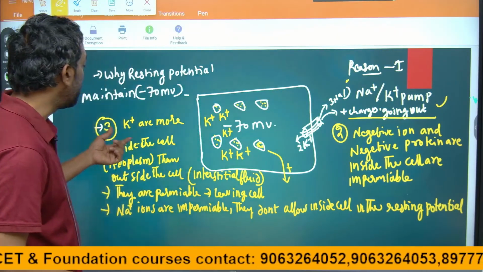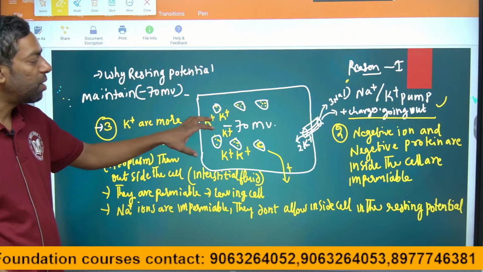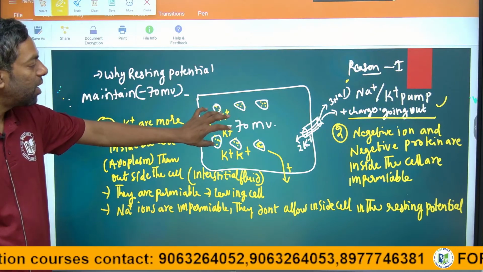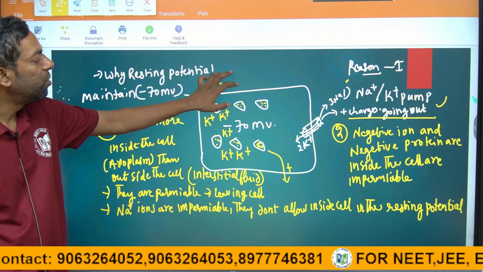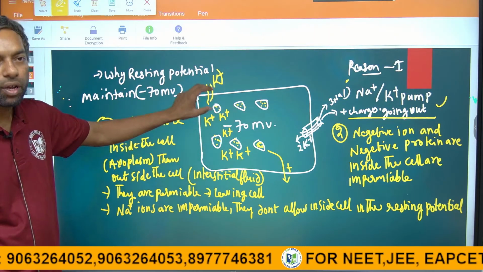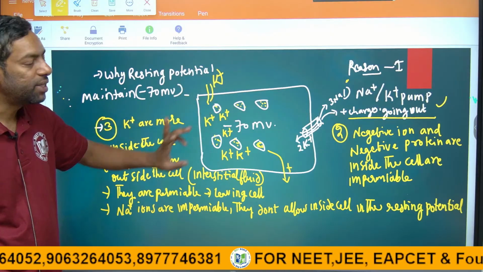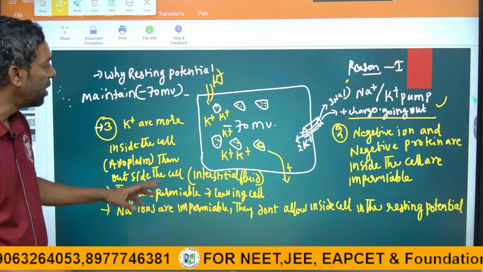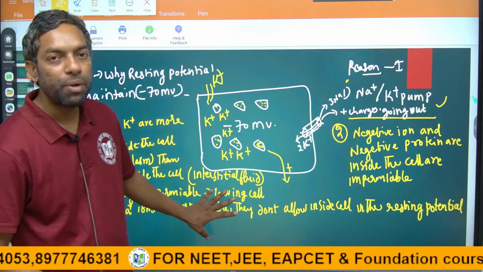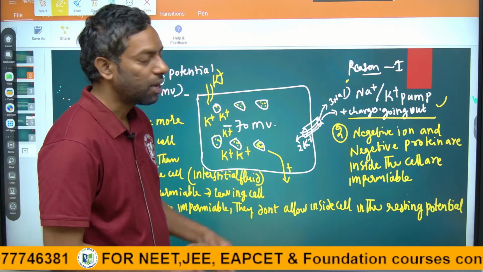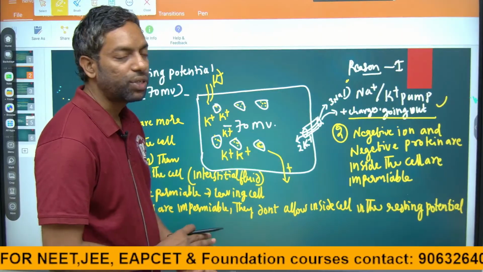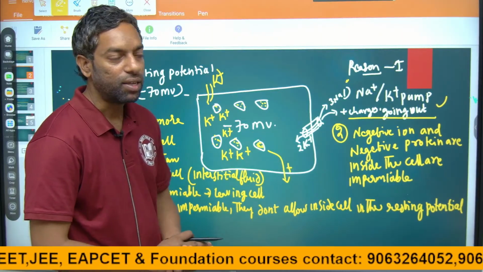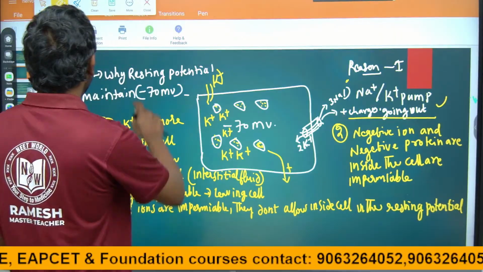Third point is potassium is more inside the cell and permeable, which leads to potassium going out mainly. If the positive particle goes out, there is a minus charge build up inside, and sodium ions are impermeable so they do not come into the cell. This is why there is a negative charge build up within the cell. Okay.